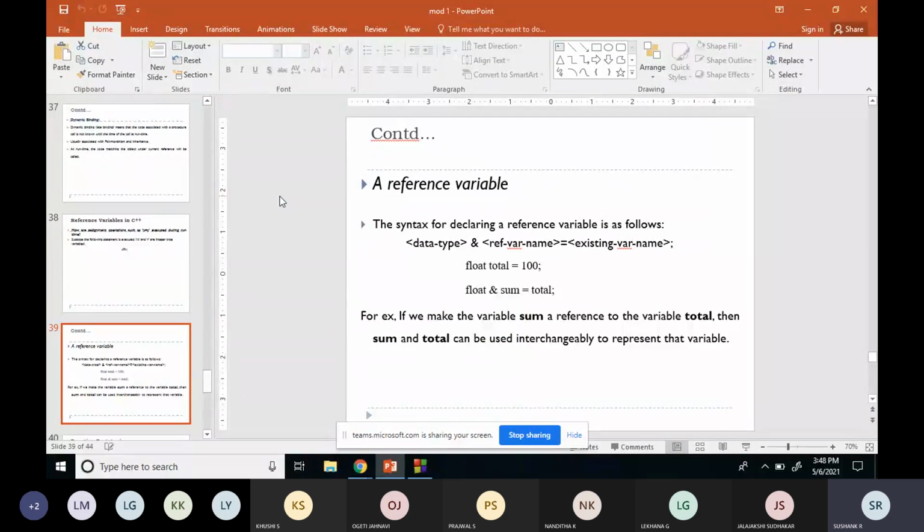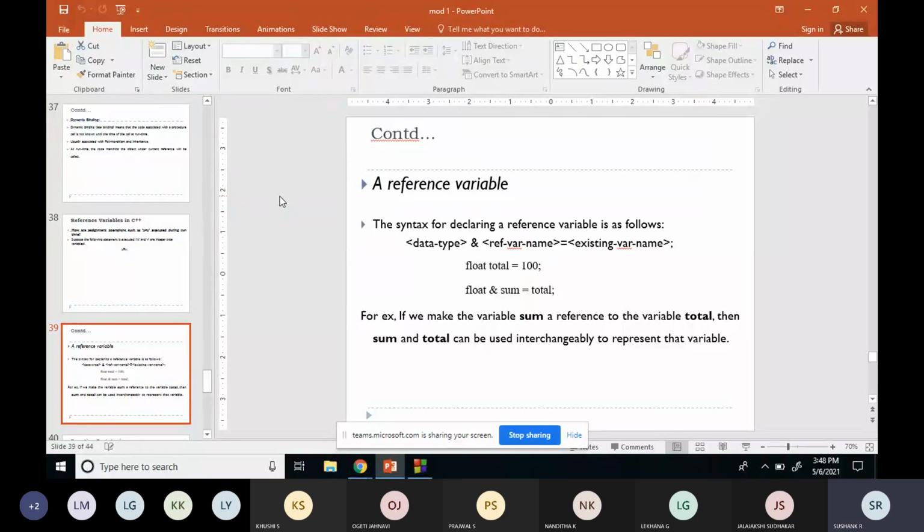Reference variable means it will share, so already there is a variable. For that variable, this reference variable will act as a reference for an existing variable. So already one variable a is there. For that variable a, this reference variable will act as a reference.